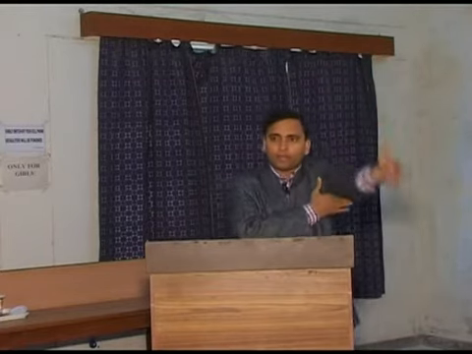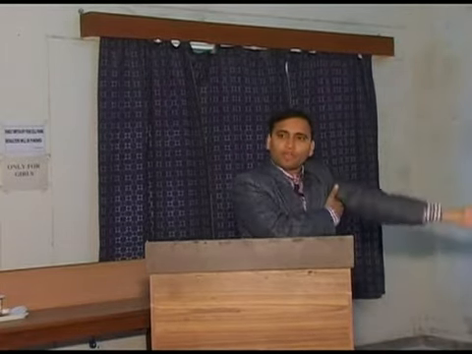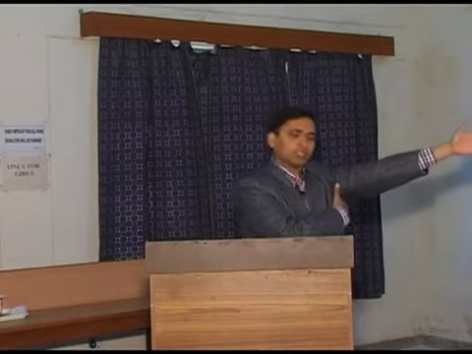Same as if you are moving your hand like this, it means you are moving your body part or arm around a frontal axis. This is front, and front is acting as an axis. So when you are going for flexion and extension, your arm is moving around a frontal axis. When your arm is going for abduction and adduction, your arm is moving around a sagittal axis. Clear? Third is vertical axis.